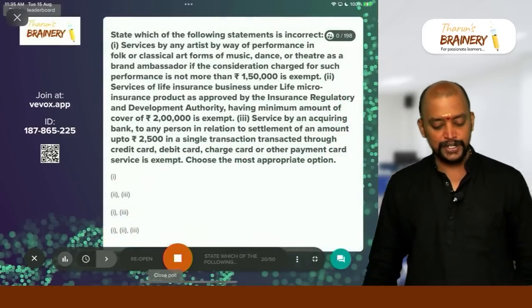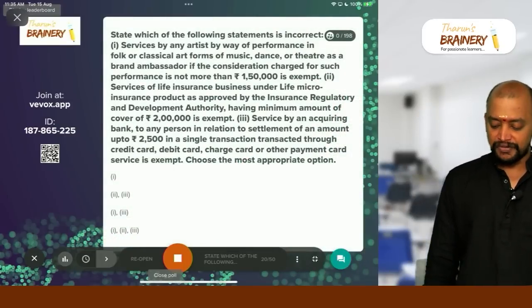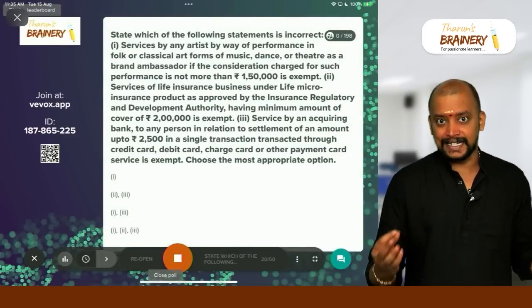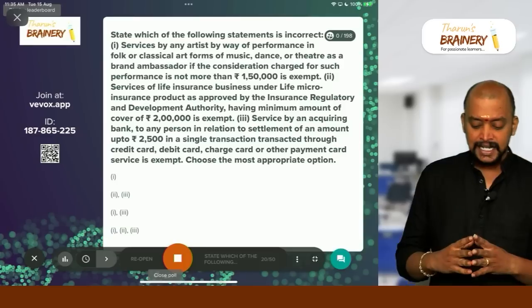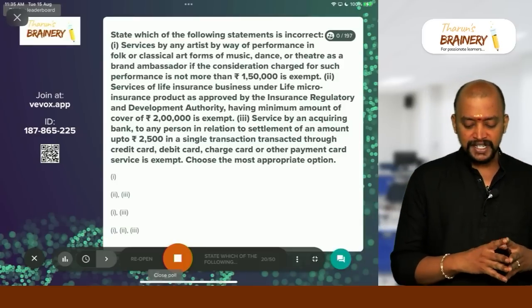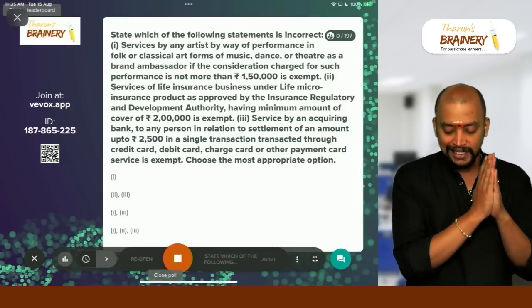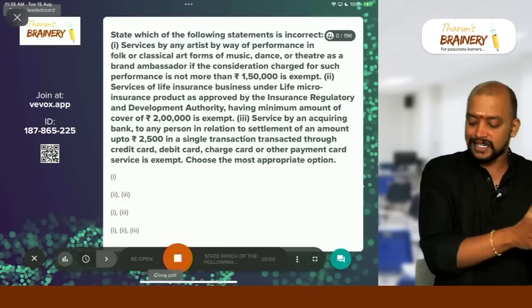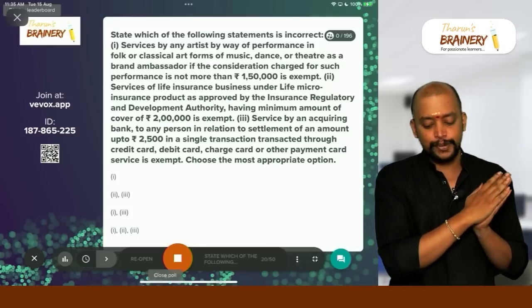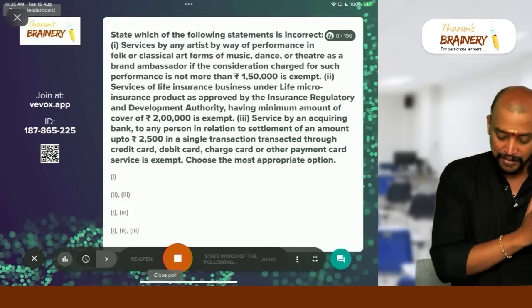Next question, question number 20. State which of the following statements is incorrect. Read it carefully and answer. Service by an artist by way of performance in folk or classical art form of music, dance or theatre, if such consideration charge for such performance is not more than 1,50,000, is exempt.